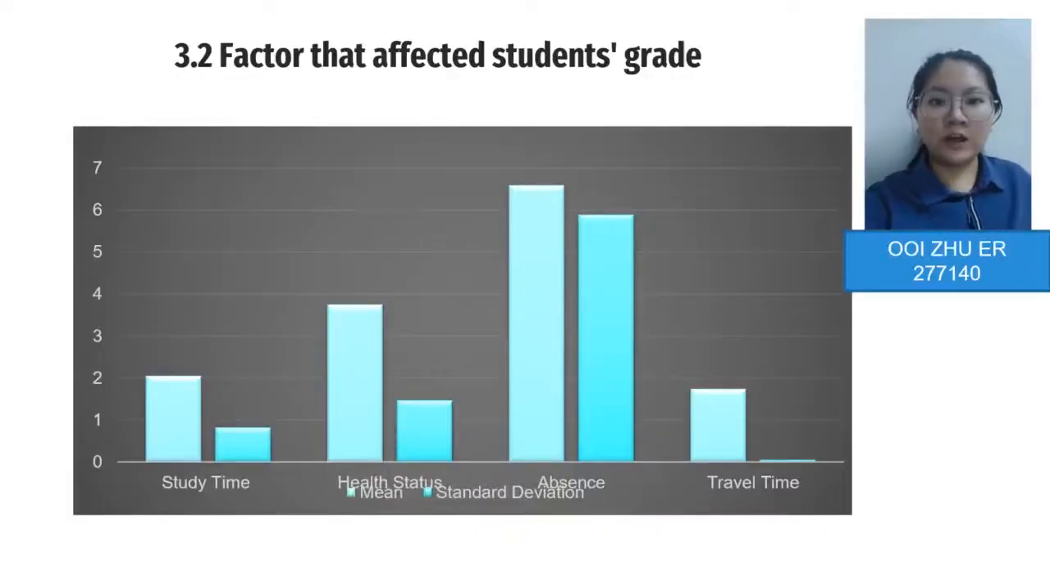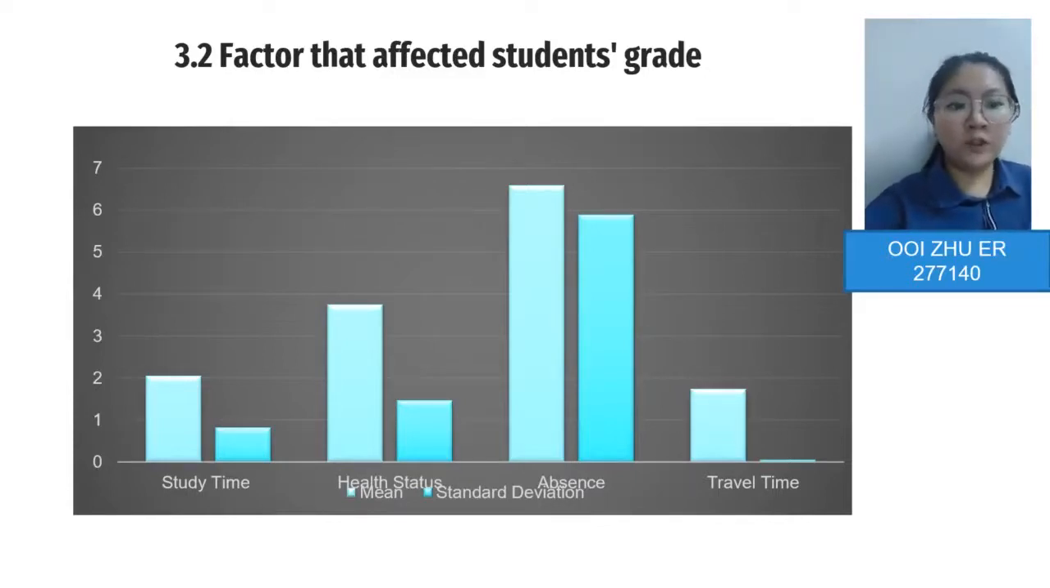3.2 Factors that affected student grades. Based on the figure and the table in 3.2, we know that travel time recorded the lowest mean and standard deviation among those factors, which is only 1.7333 for the mean and 0.0493 for the standard deviation. It means that maybe the factor of travel time is not the reason why students get lower grades